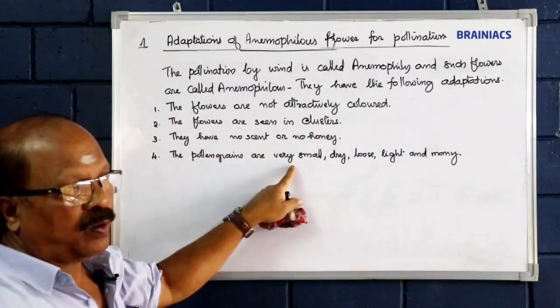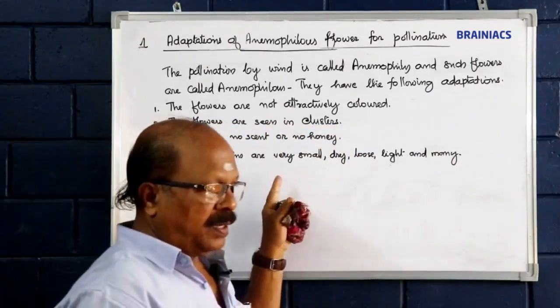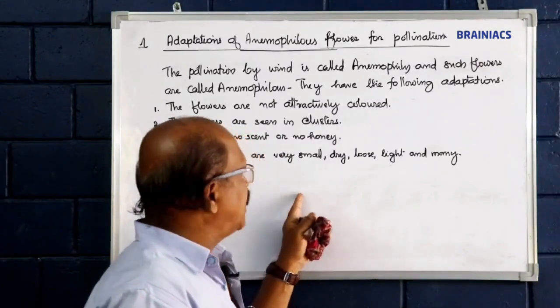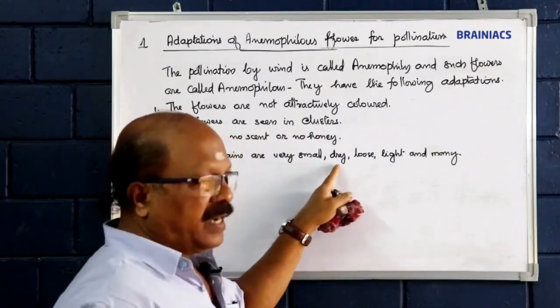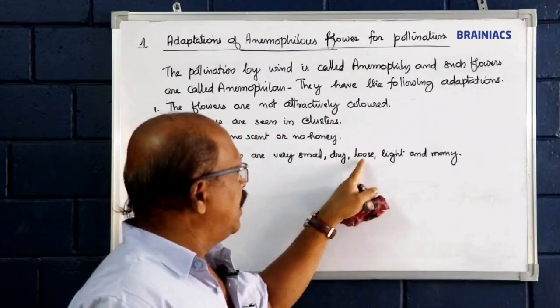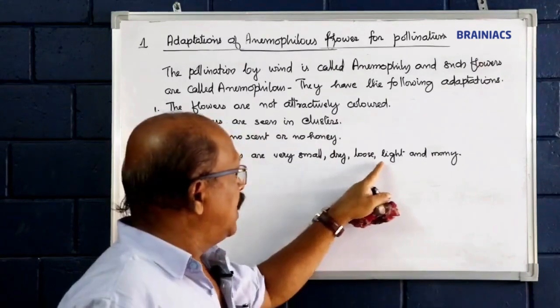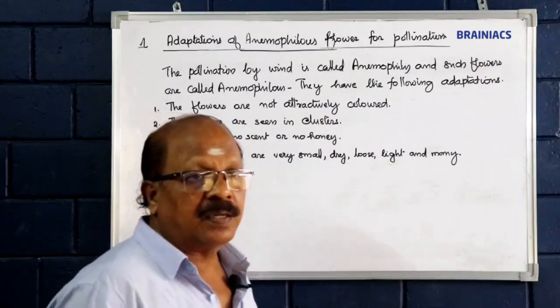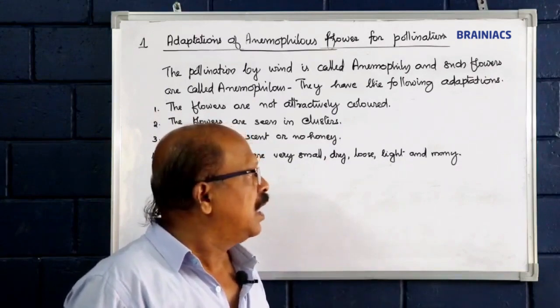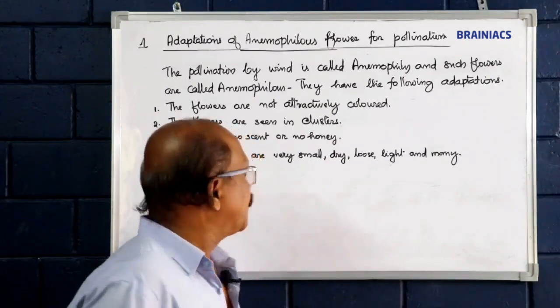Pollen grains are very small as they are carried by the wind, and they are dry, loose, light, weightless, and many.